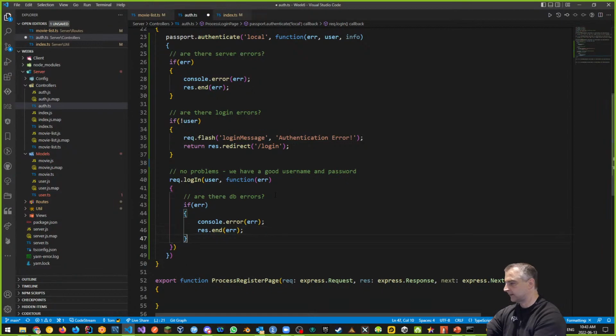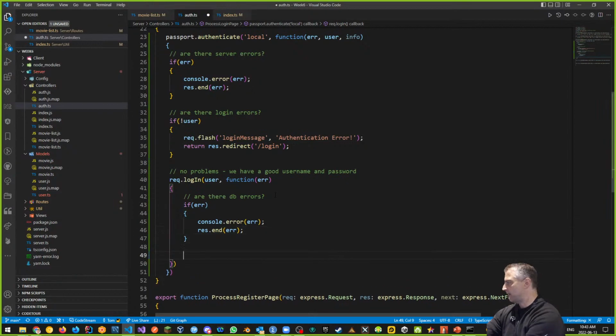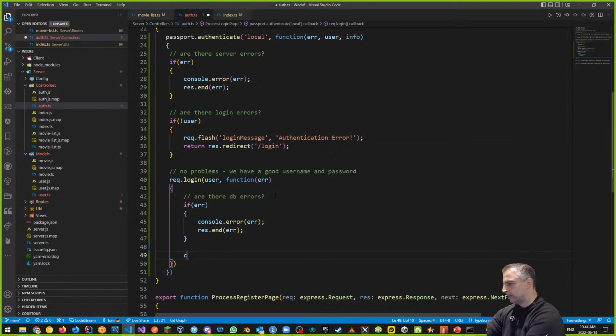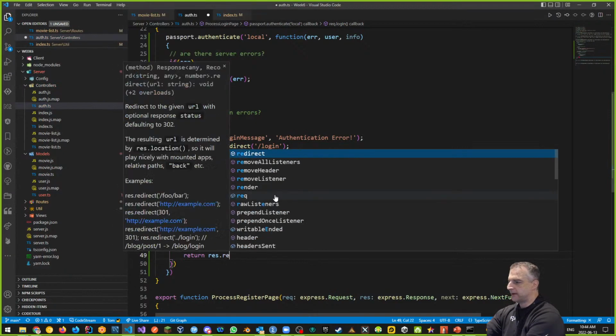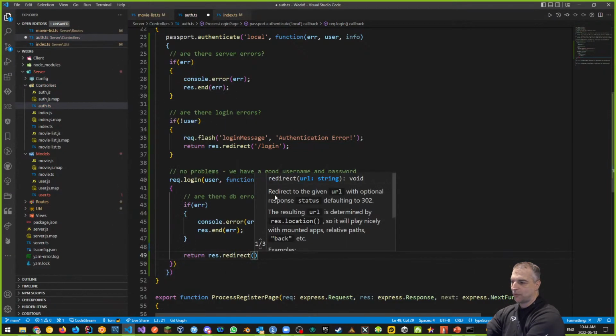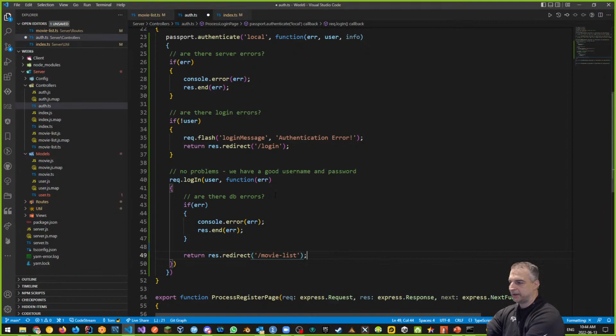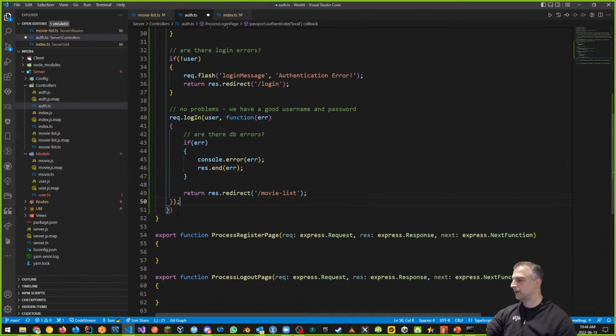Okay, that's what that does. Otherwise, if there's no errors, I want to perform login. So I want to return res.redirect back to where I want to go, which in my case for us today, for this semester, is the movie list. I want to log me in and take me to the movie list, please. So that is my login page, okay?